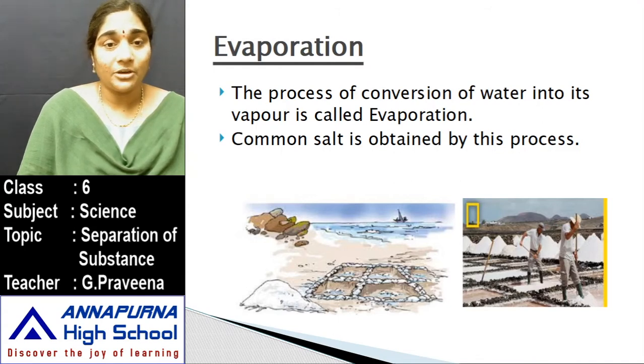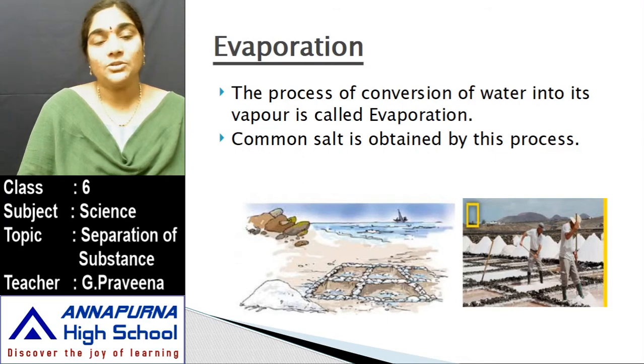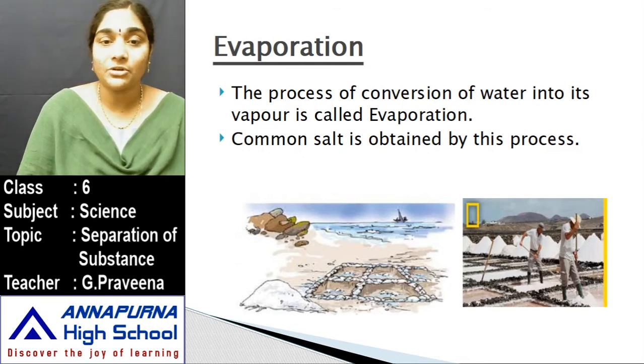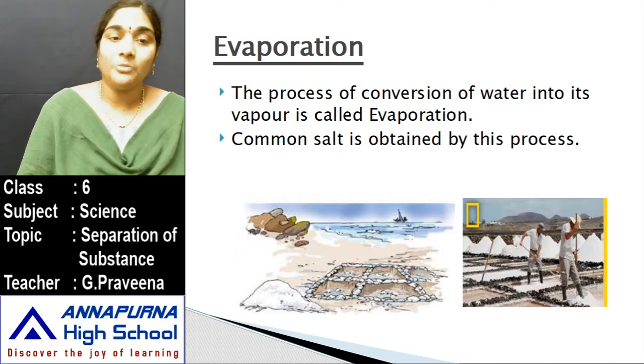What can you observe? If you leave it for 5 or 10 minutes, you can see that the water in the beaker completely evaporates. That process of conversion of water into its vapor is called evaporation. So common salt is mostly obtained by the process of evaporation.